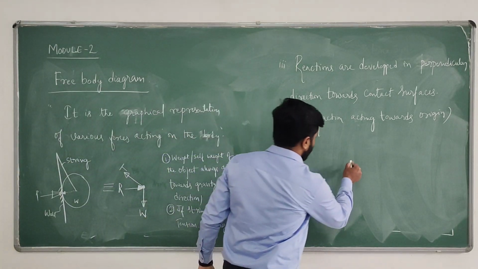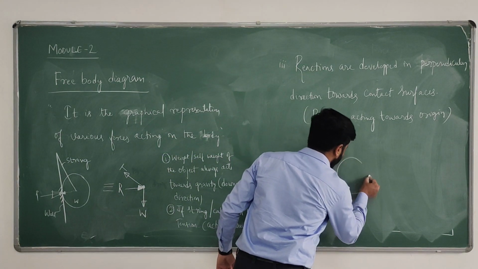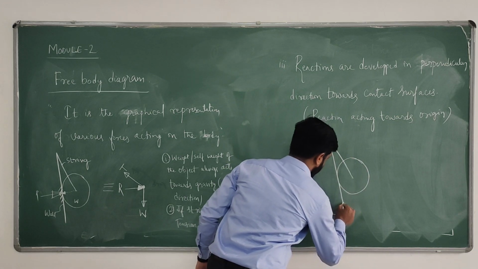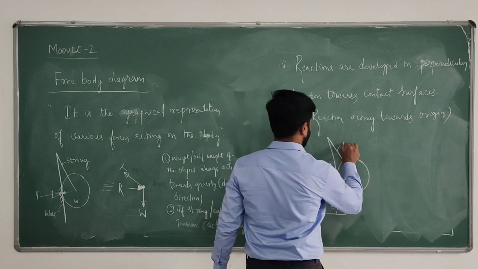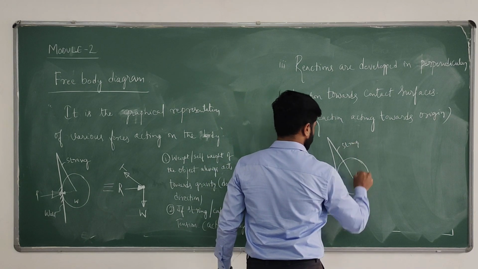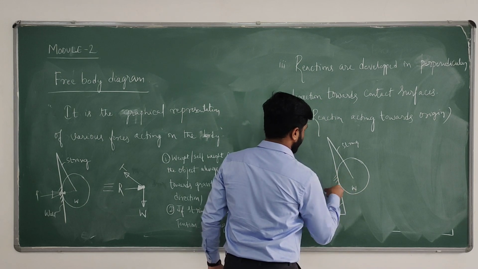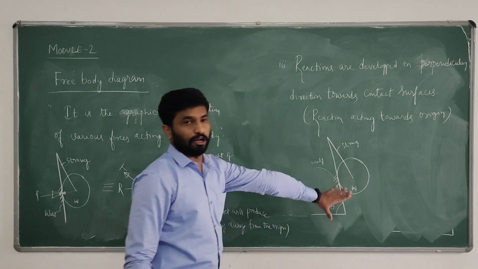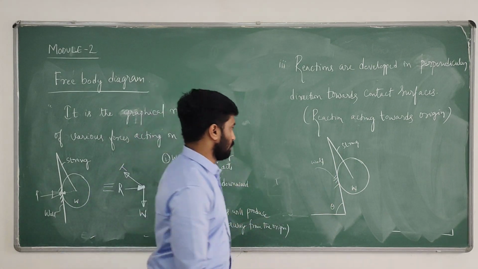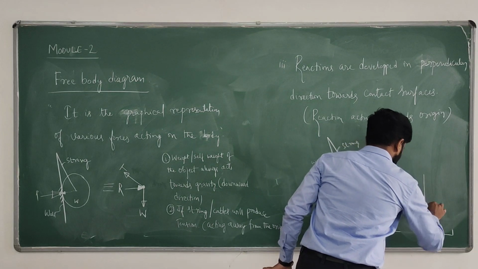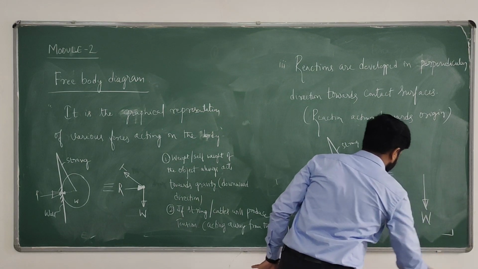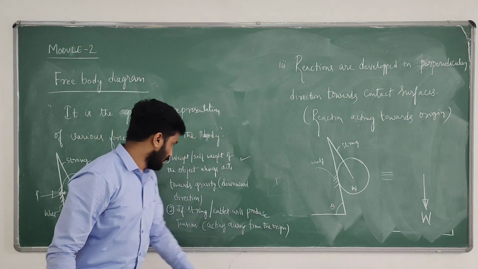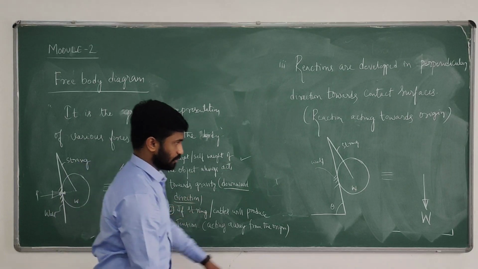I will take one more example, an inclined contact surface. Say this is theta angle. This is the string, and the weight is on an inclined contact surface. Now, what is the free body diagram for this system? It's very simple. The first thing is weight, always acting towards gravity, that is, in the downward direction.